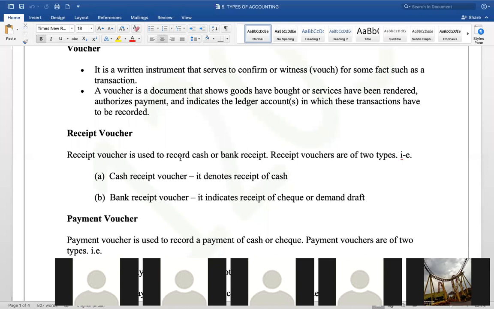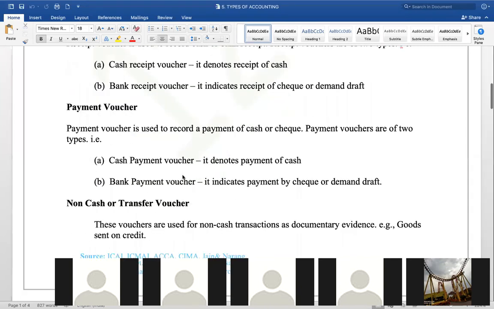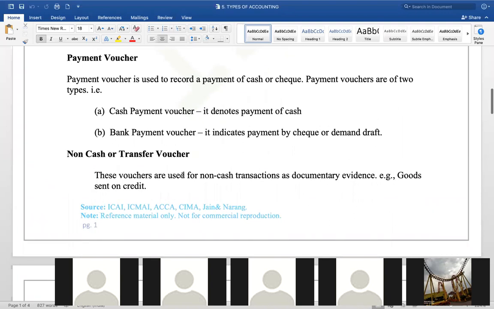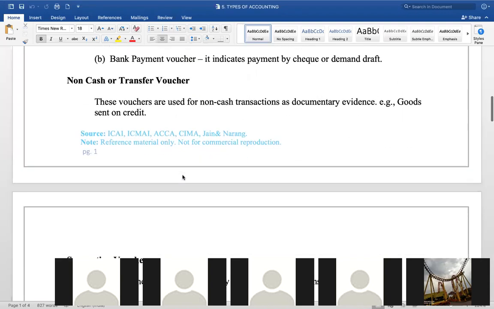A voucher is used to record cash or bank receipts. A cash receipt voucher denotes a receipt of cash. A bank receipt voucher indicates a receipt of check. When I'm issuing a check, I will give this bank voucher. When I'm paying cash, I will issue a cash voucher, right? Now, a payment voucher is used to record all payments, okay?